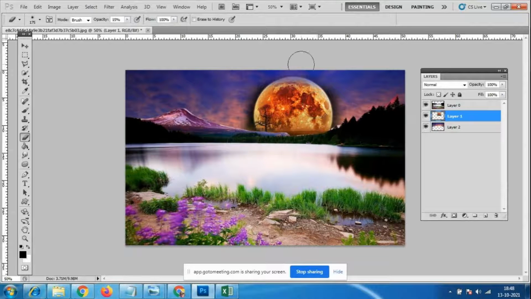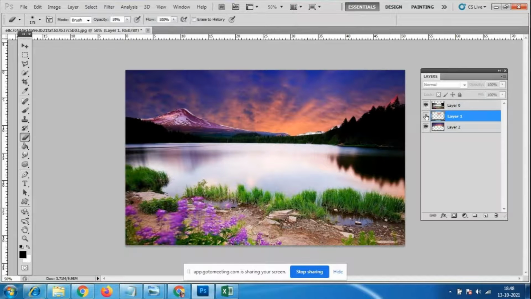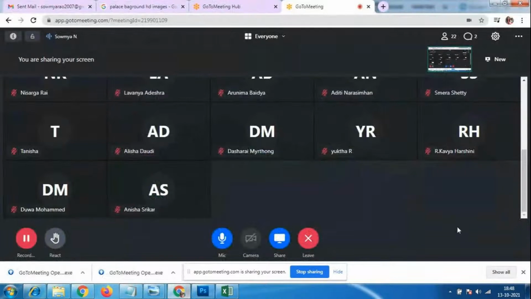All these are very small works. Slowly, however much we want to reduce, only that much. Now I have used three different images here: one is the background image, and one is the sun image. Anybody having any doubt?